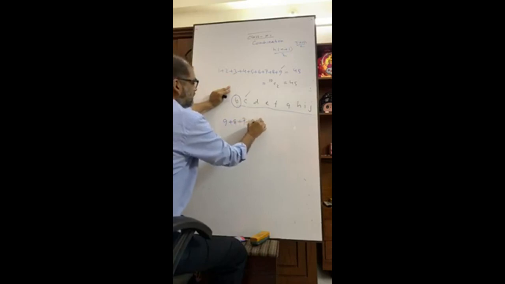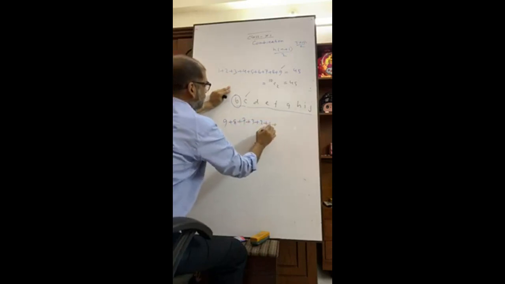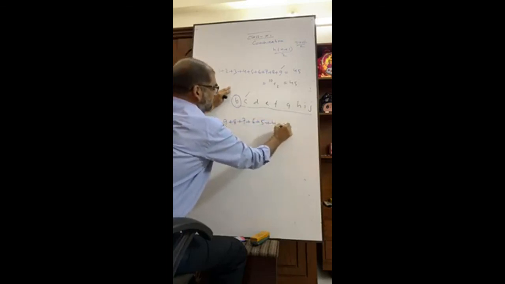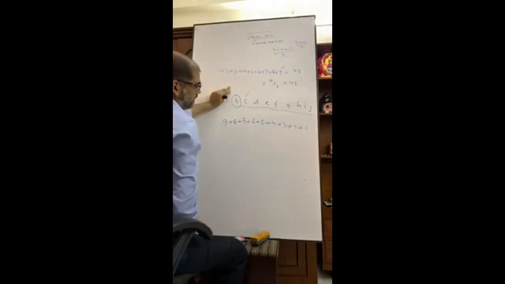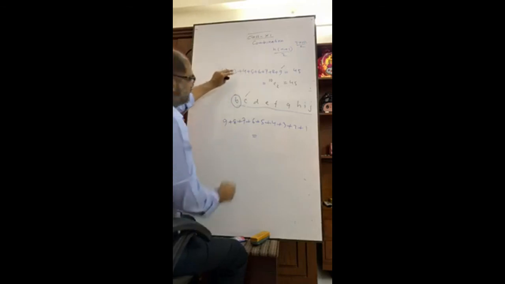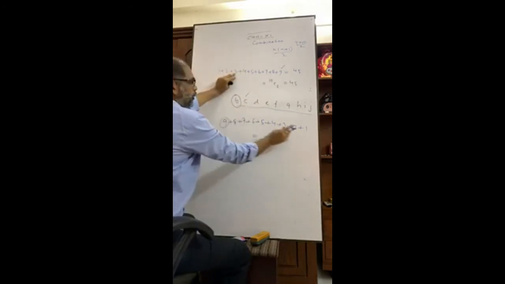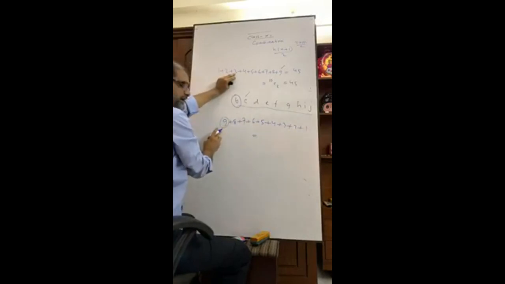In this way, 9, 8, 7, 6, 5, 4, 3, 2, 1. What is the formula? 10C2. This is 9, from 1 up to 9, right?